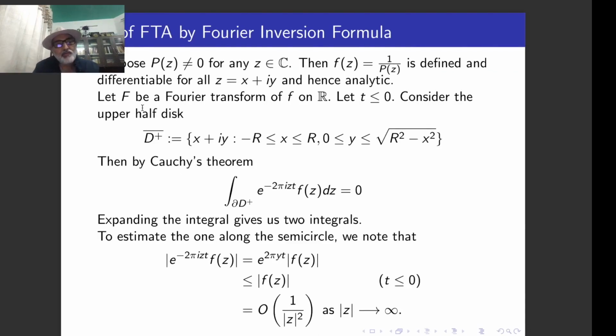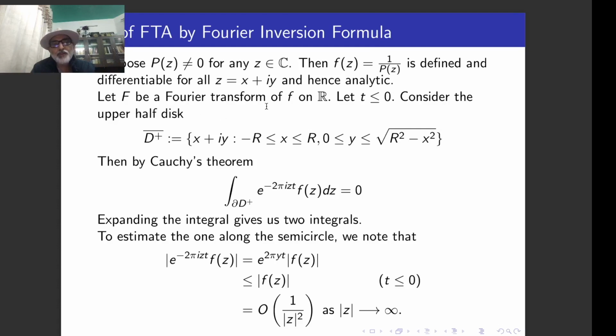See, the proof is again simple. You suppose the same thing. Suppose p(z) does not vanish anywhere. I must get a contradiction. If p(z) does not vanish anywhere, then 1 upon p(z) is analytic, because p(z) is analytic. So this is basically an entire function. Once it is entire, it is differentiable for all complex numbers, and differentiable means it is analytic, or holomorphic.